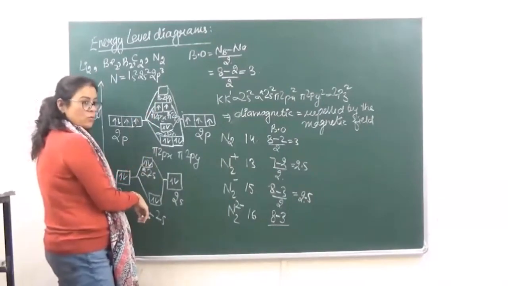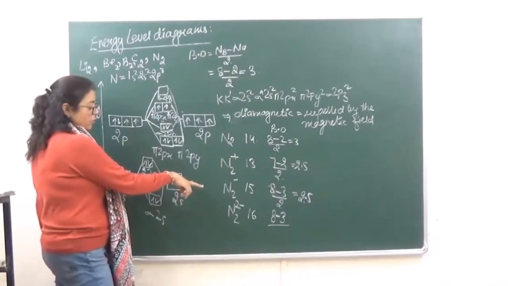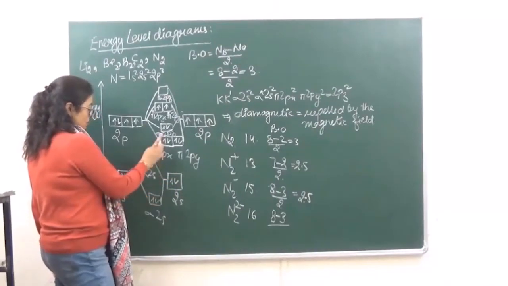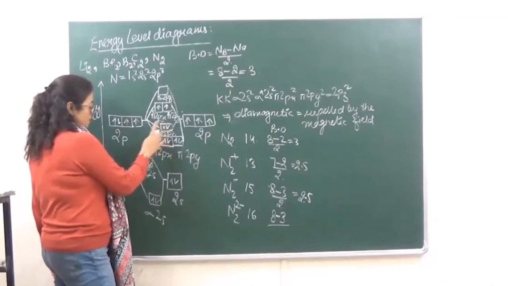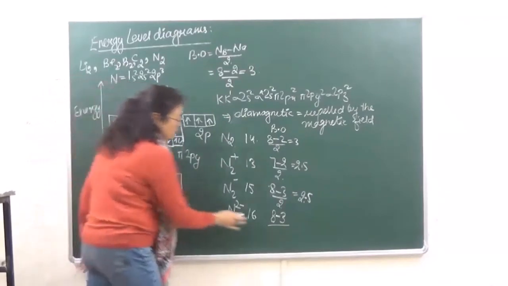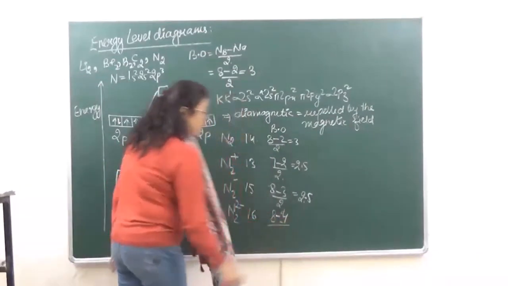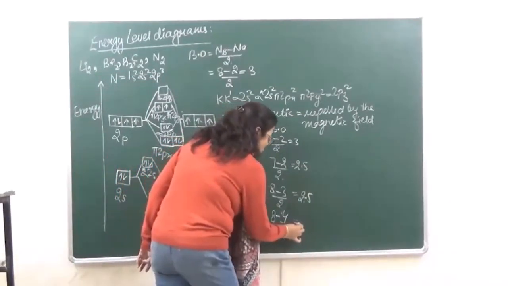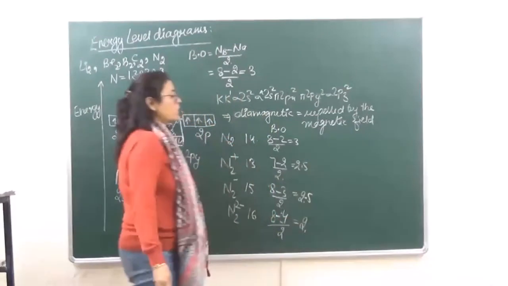S वाले भी थे ना उसमें. So now over here we are going to have 8. We have how many in the bonding? 1, 2, 3, 4, 5, 6, 7, 8 minus 1, 2, 3, 4. We have 4 over here in the anti-bonding. So it is 8 minus 4 divided by 2. That is going to be equal to 2.